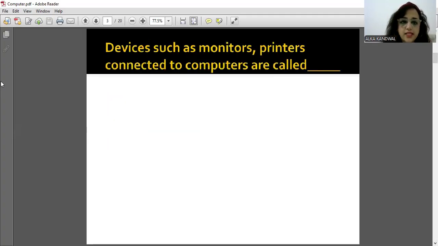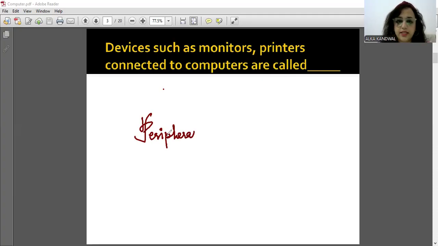Devices such as monitors and printers, which are connected to the computer, are known as peripheral devices.